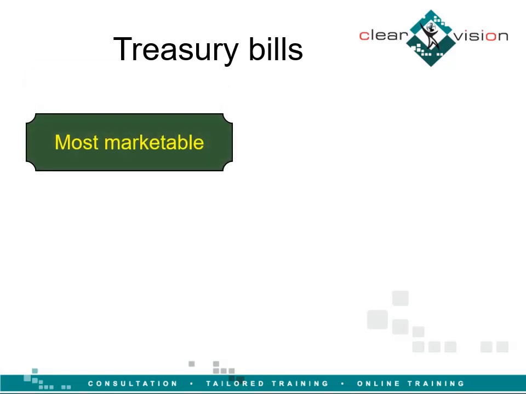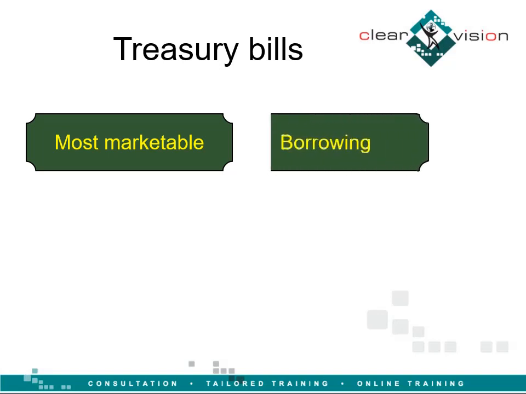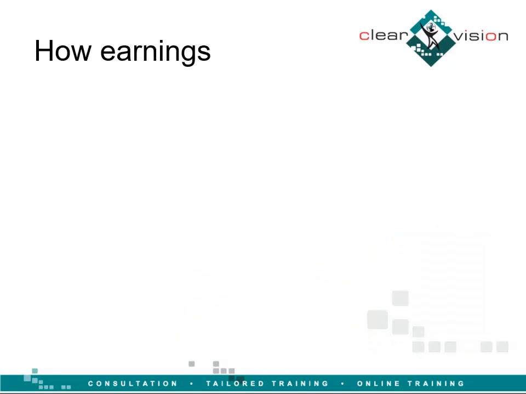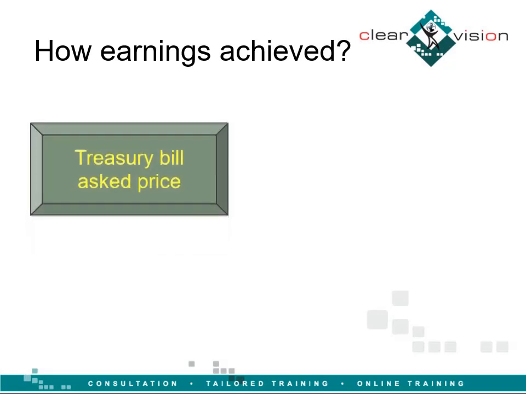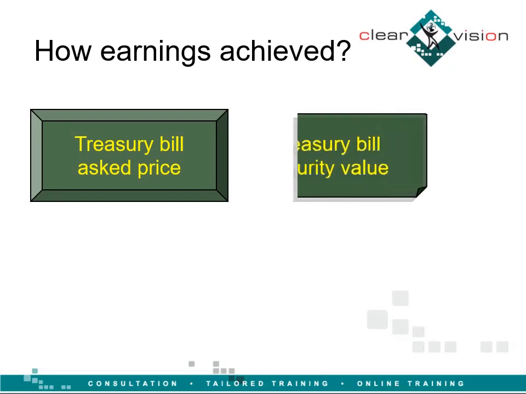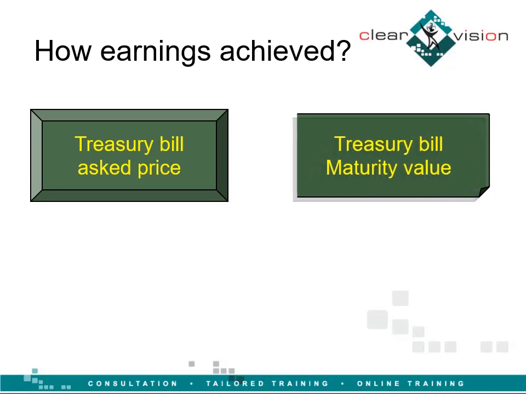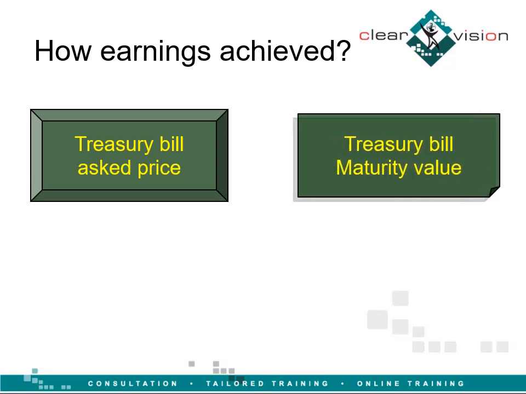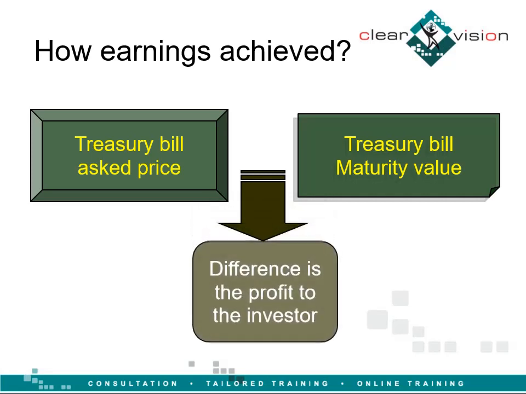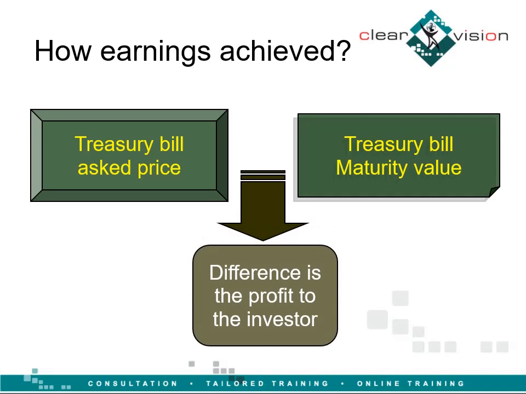Treasury bills represent the simplest form of borrowing. The government raises money by selling bills to the public. Investors buy the bills at a discounted price from the stated maturity value. At the bill's maturity, the holder receives from the government a payment equal to the face value of the bill. The difference between the purchase price and the treasury bill maturity value represents the investor's earnings or profit.